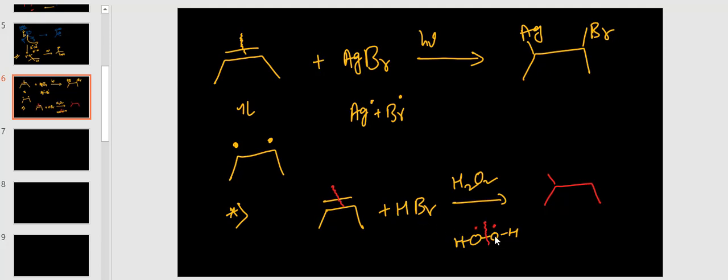Then this free radical, the hydroxide free radical, attacks first on HBr. Then these two form H2O plus one Br radical. Now the Br radical attacks the alkene. Later the H radical attacks. Okay, the product is the same, but the mechanism is different. Next, free radical addition.